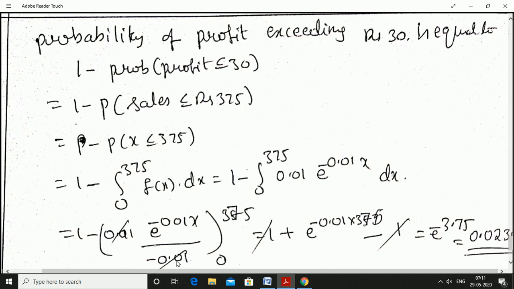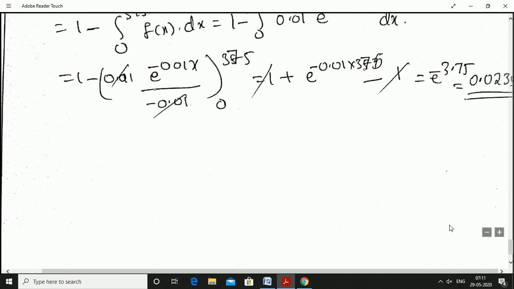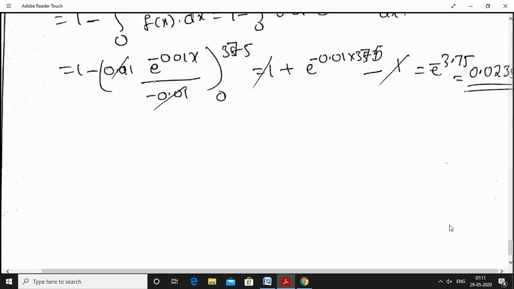On integration, 0.01 gets cancelled. Minus into minus, minus divided by minus is plus. 1 plus upper limit e power minus 0.01 into 375 minus lower limit e power 0. Plus 1 minus 1 gets cancelled. E to the power of minus 3.75 comes out as 0.0232. I hope you understand this.